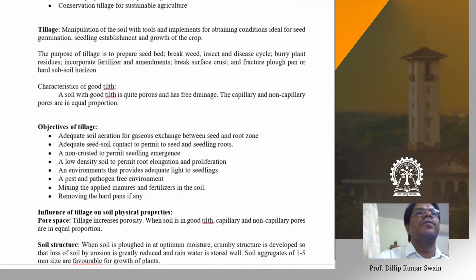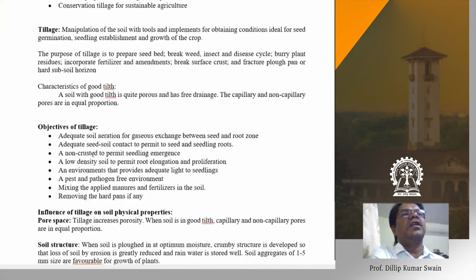A non-crust state to permit the seedling emergence, as I discussed, there should not be any crusting soil. The soil should not be cemented. The surface soil should not be cemented. If the surface soil is cemented, with crust formation, then emergence of the seedling gets affected. The seedling may not come out. The seed has to put a huge amount of force to come out of the soil, but the seedling may not be able to put that much force. So there may be collapse of the seedling. So the soil should be non-crusted. By the tillage operations, we break the crusting, we remove the crusting, and that helps the proper emergence of the seedling.